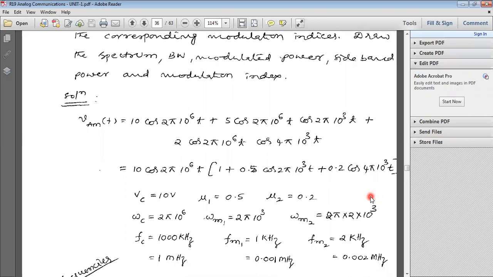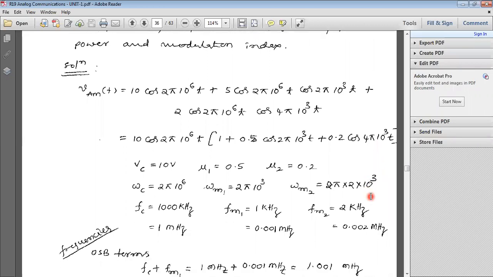Now observe the signal. This is a carrier wave, and these two are message signals. So what is the carrier wave amplitude?